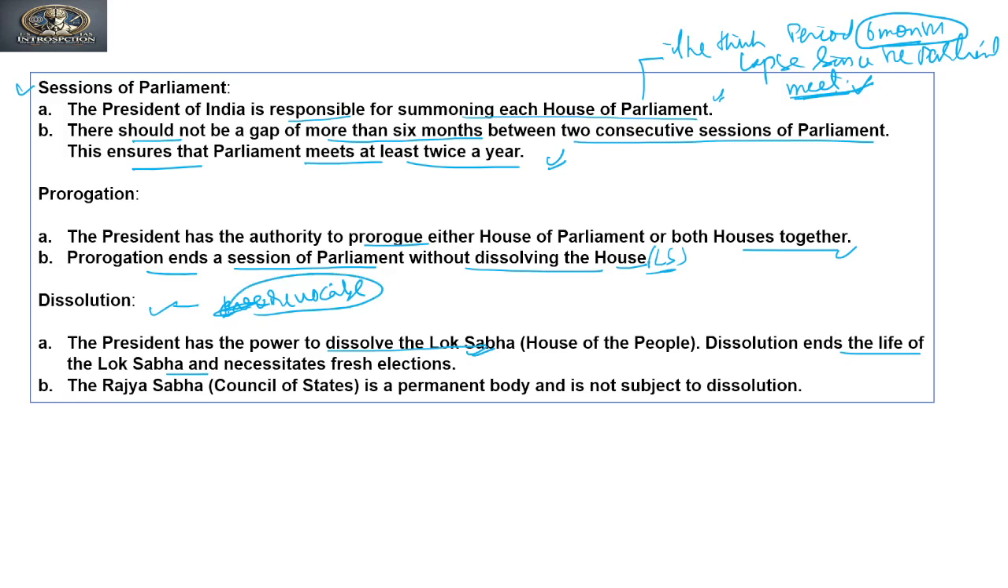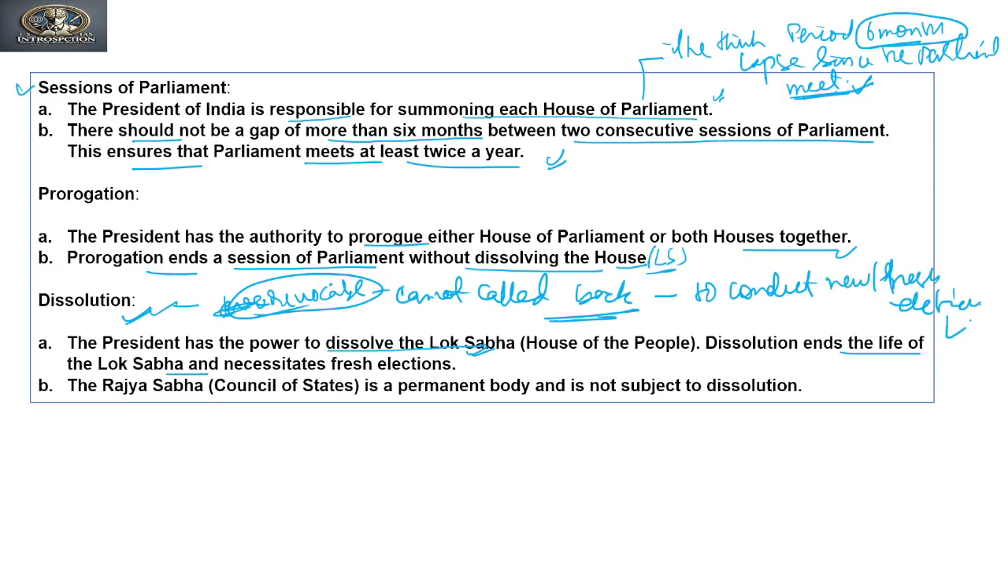Irrevocable means it cannot be called back. So once the president dissolves the house, it is mandatory to conduct fresh elections of the lower house, Lok Sabha. Clear? The Rajya Sabha, Council of State, is a permanent house and is not subject to dissolution. This we have already seen. Is it clear?